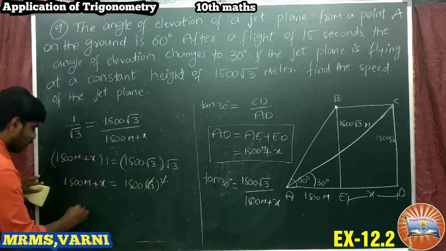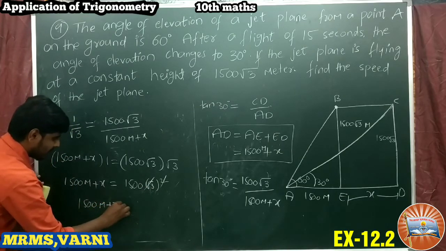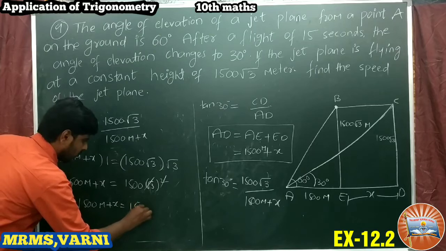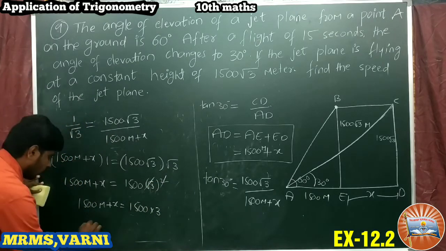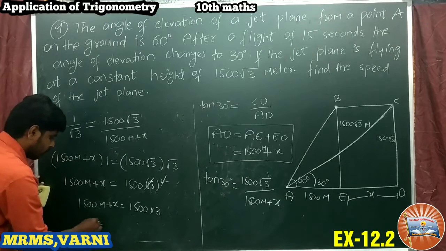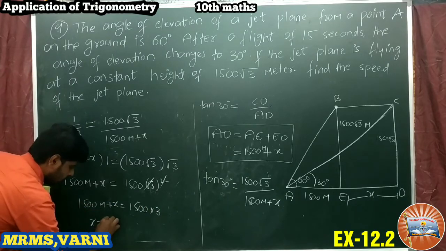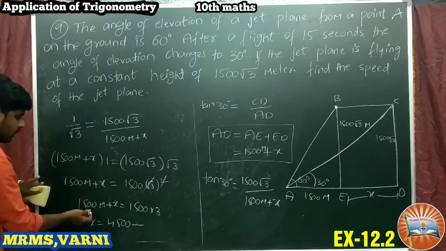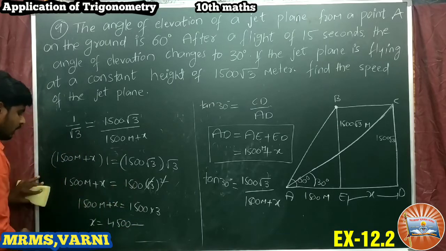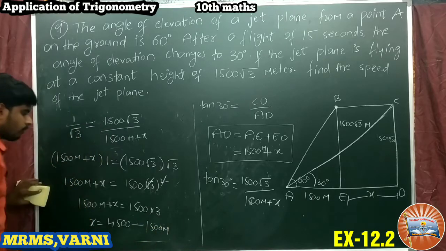The square root gets cancelled, so 1500 meters plus x is equal to 1500 into 3, that is 4500. Transposing 1500 meters to the RHS, it becomes minus 1500 meters.